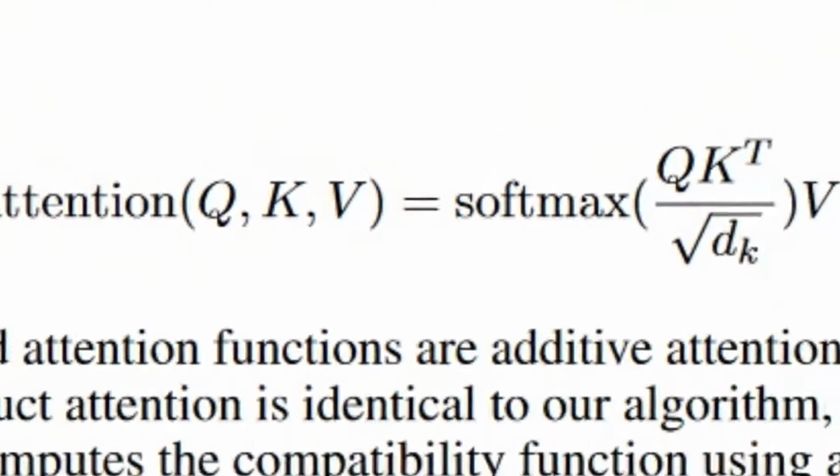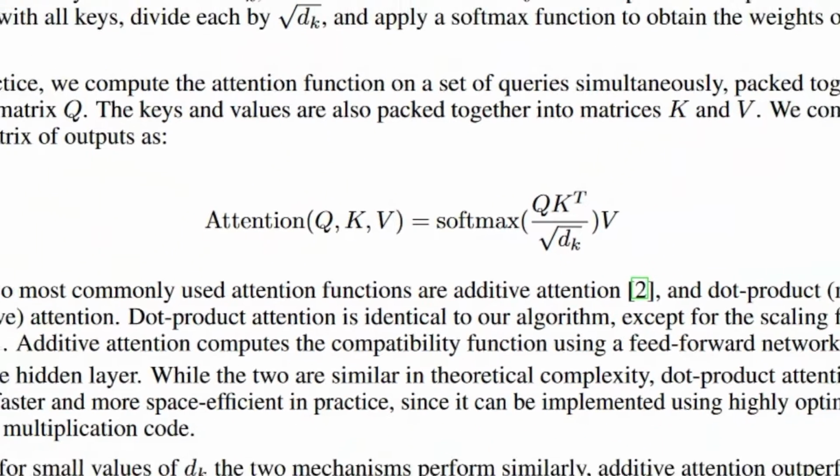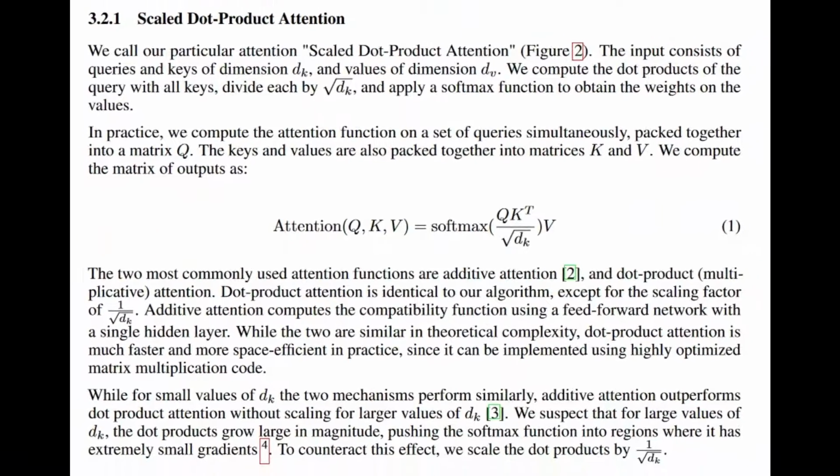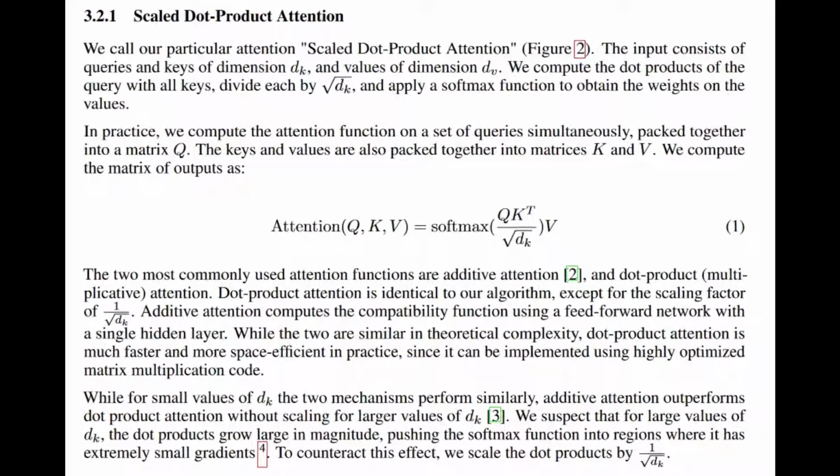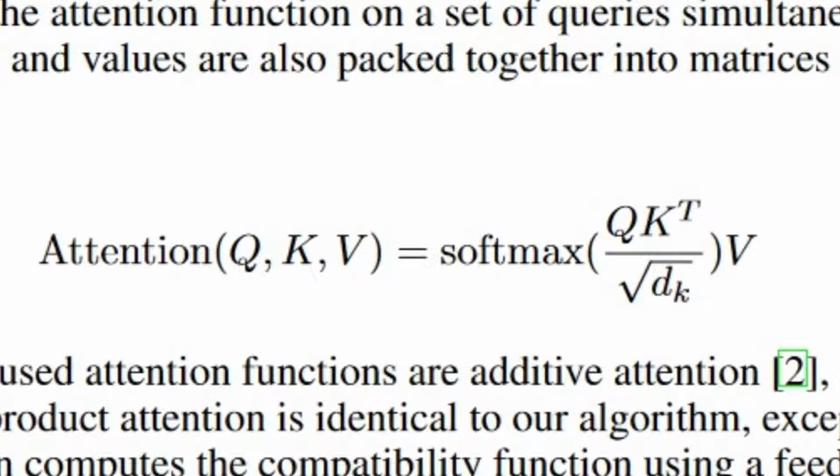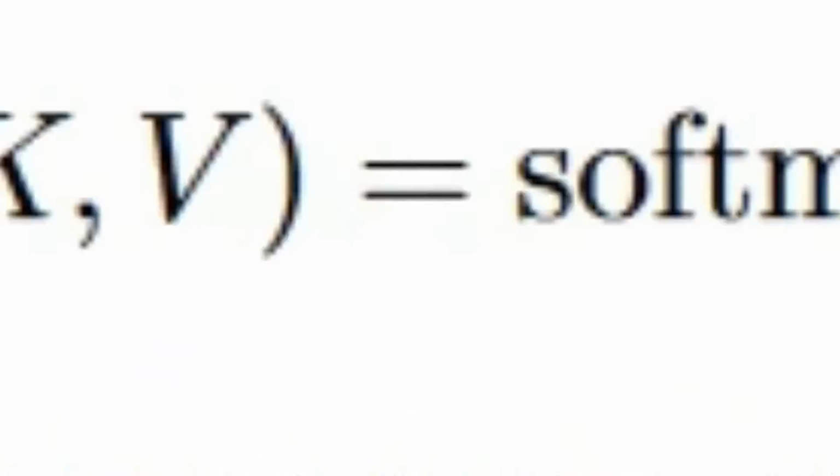It is similar to additive attention and dot product attention, except for the scaling factor of 1 over the square root of d_k. Additive attention computes the compatibility function using a feed-forward network with a single hidden layer, while dot product attention is faster and more space-efficient in practice.